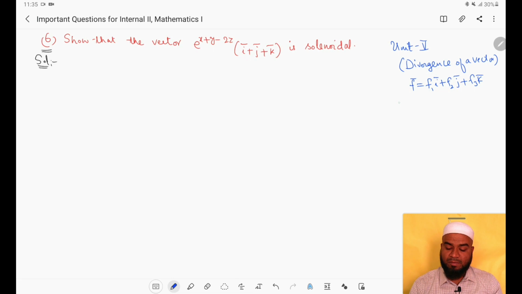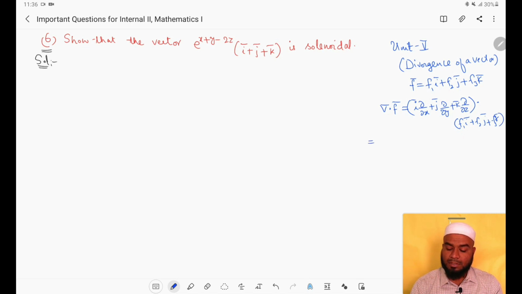Then the divergence of this f bar is denoted by del dot f bar. This is the notation for divergence, and it is defined as follows: del is given by i dou by dou x plus j dou by dou y plus k dou by dou z, dot f bar, which is f1 i bar plus f2 j bar plus f3 k bar.